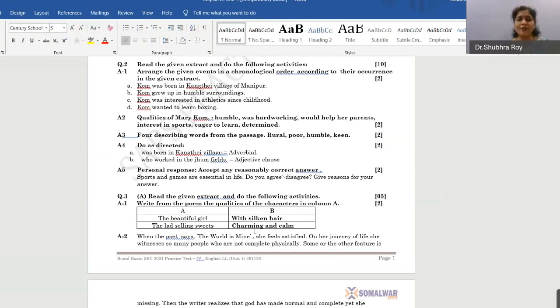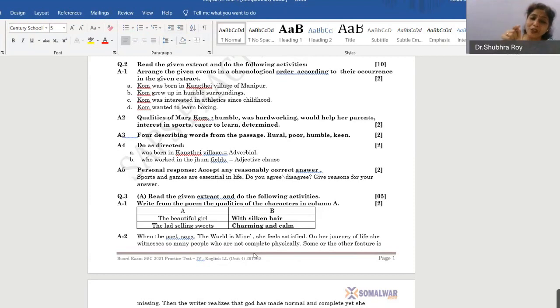Then, when you go to the third one, personal response questions, many times we wonder whether we can get full marks in them. I would always say that you can get full marks in personal response questions, children, if you write it properly. For 2 marks, you have to write at least 4 sentences, and they should all be meaningful sentences. It should not be that you have written 4 sentences, 1, 2, 3, 4, and they do not have any meaning.